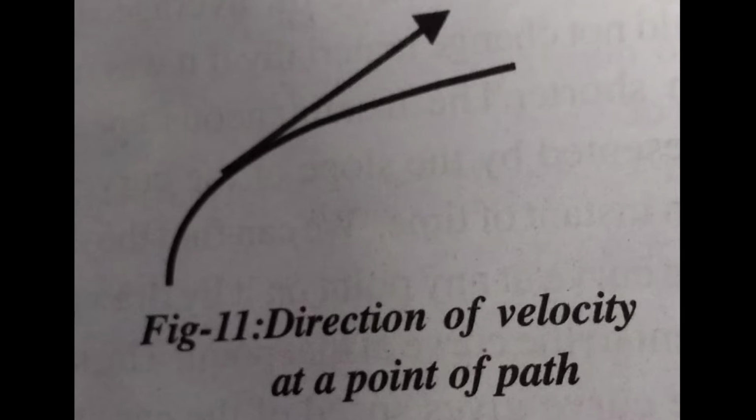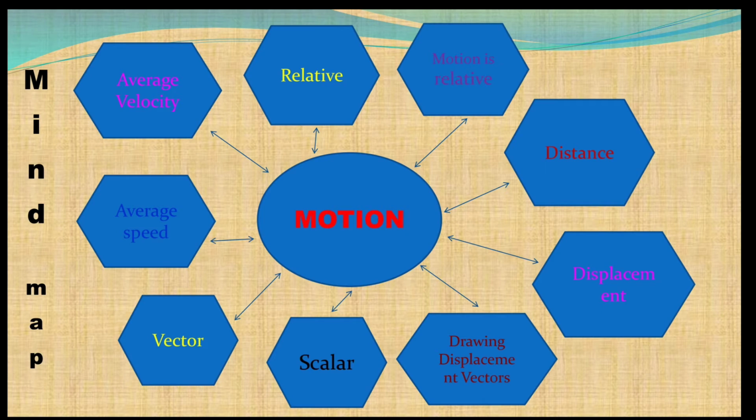If a body moves in a curved path, the tangent drawn at a point on the curve gives the direction of velocity at that instant. So children, I hope all of you understand. Once again, we'll revise what we learned today. See this mind map. From this lesson, we cover the topics: motion is relative, distance, displacement, drawing displacement vectors, scalar, vector, average speed and average velocity.